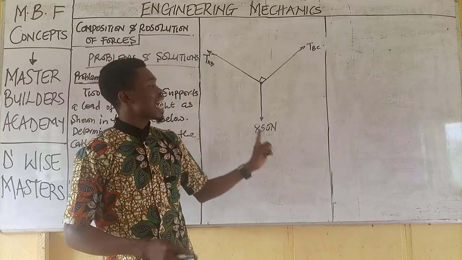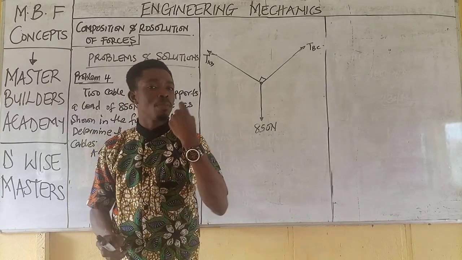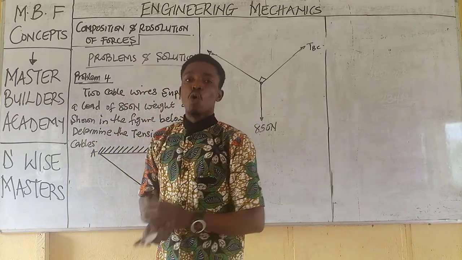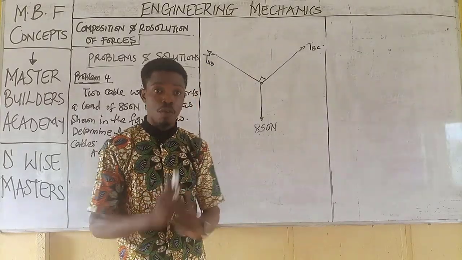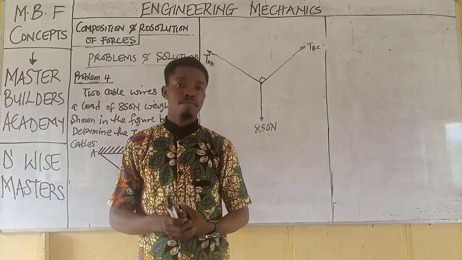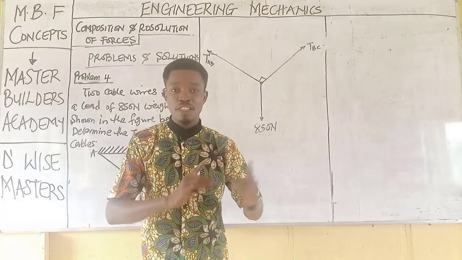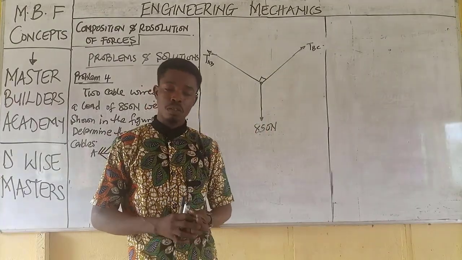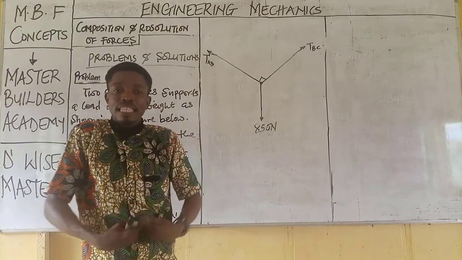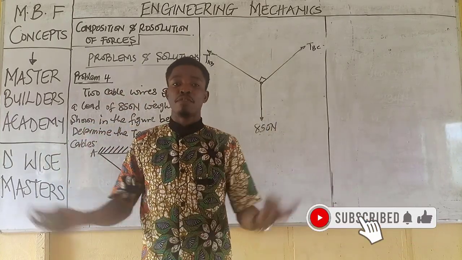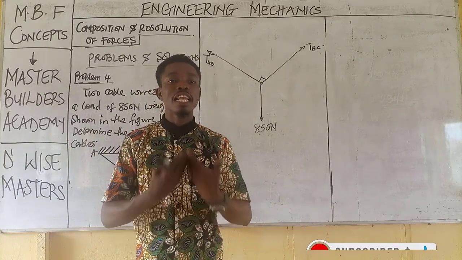Now the question is, I have two unknowns with just one weight, so how will I be able to obtain these unknowns? What formula should I use among the mathematical models used in calculating forces? Remember, we have Pythagoras theorem, parallelogram law of vectors, Lami's theorem, and resolution of forces. The forces that we have here are three, and Lami's theorem is always suitable to analyze member forces when you have three forces. So guys, we will be using Lami's theorem.